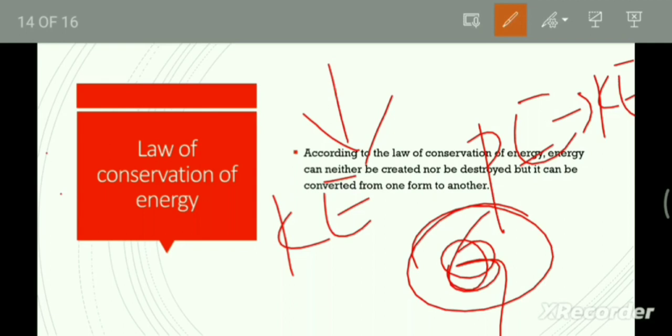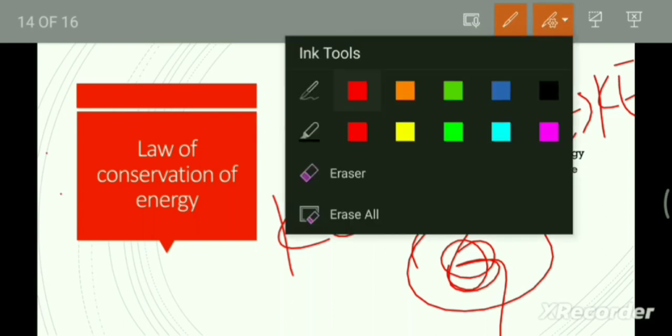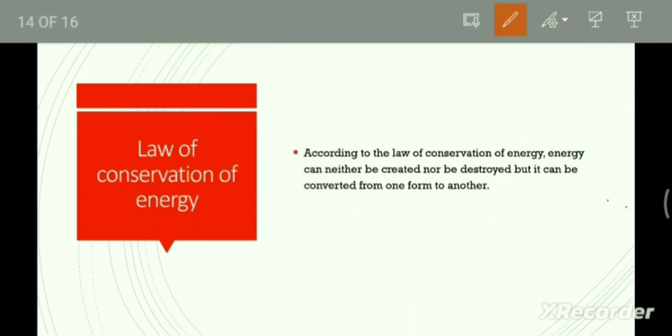So what is happening here? Energy can neither be created nor be destroyed. So this is about the law of conservation of energy.